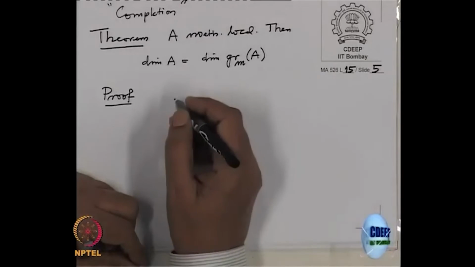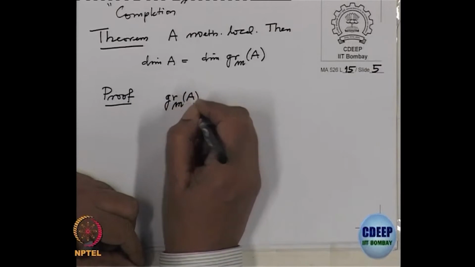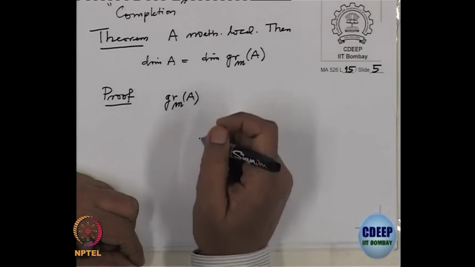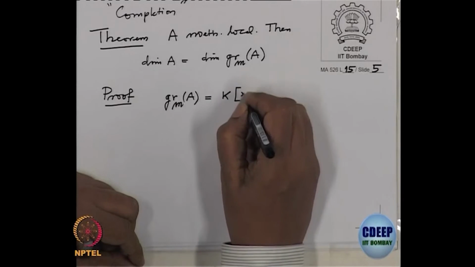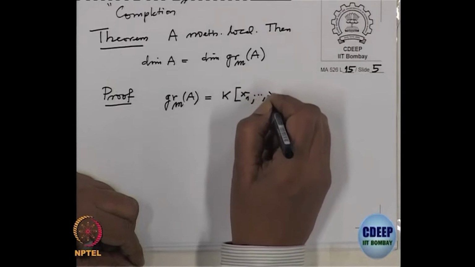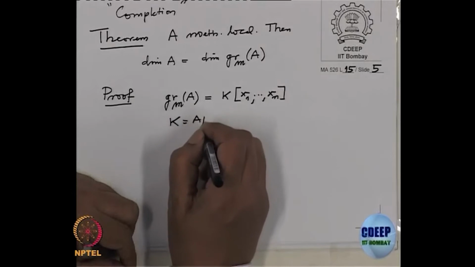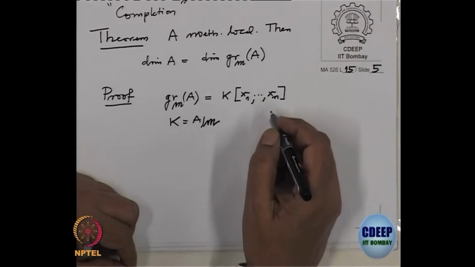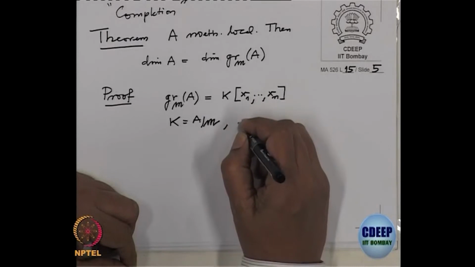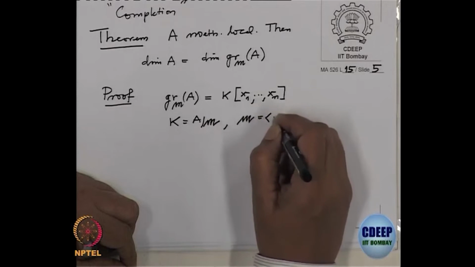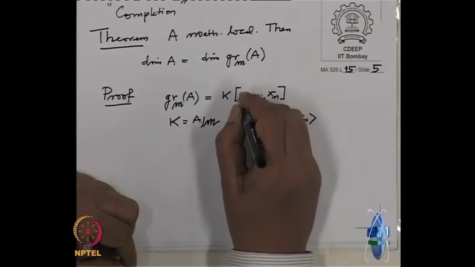Now, this gr_M(A) is a finite type algebra over the residue field. So, this is K[x1, ..., xn], where K is the residue field of A and the maximal ideal is generated by x1 to xn. So, M is minimally generated by x1 to xn. Strictly speaking, it is bar here.